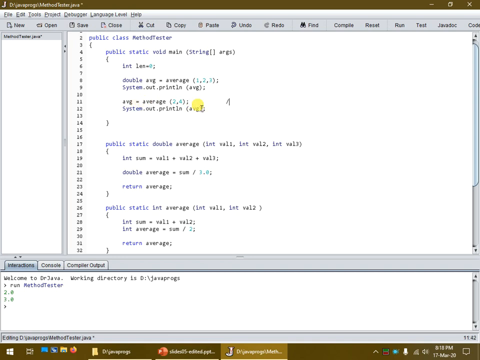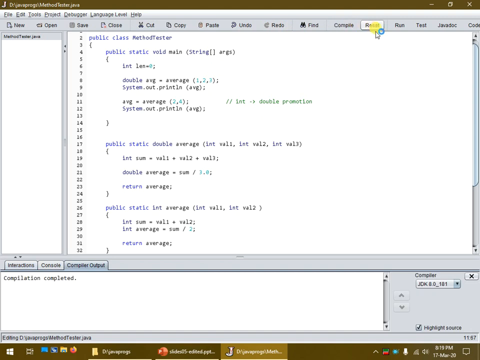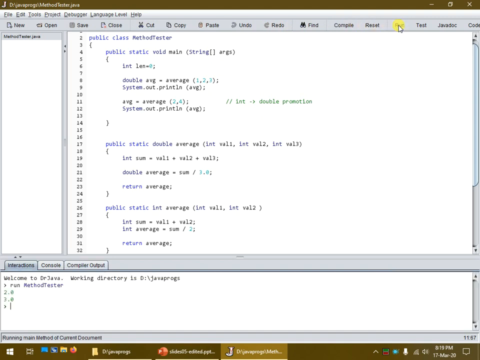So this will use the integer to double automatic promotion. So that's not going to cause a problem. So let's run this, and there we go. Java found it appropriately. The return type actually doesn't really matter. It found the name of the method.